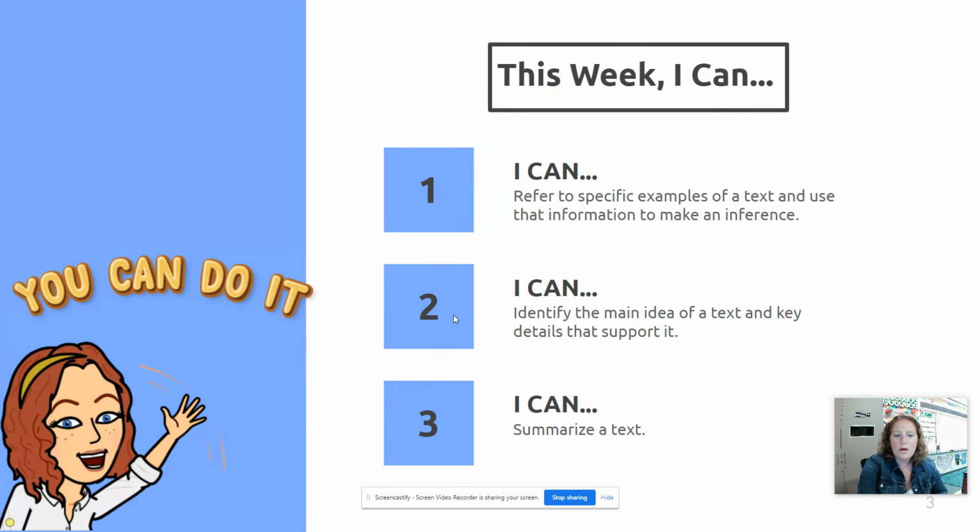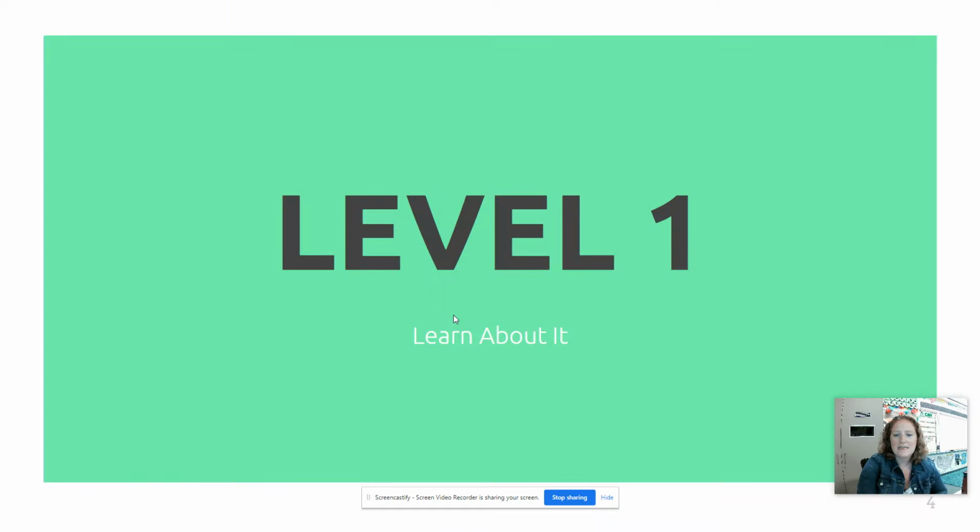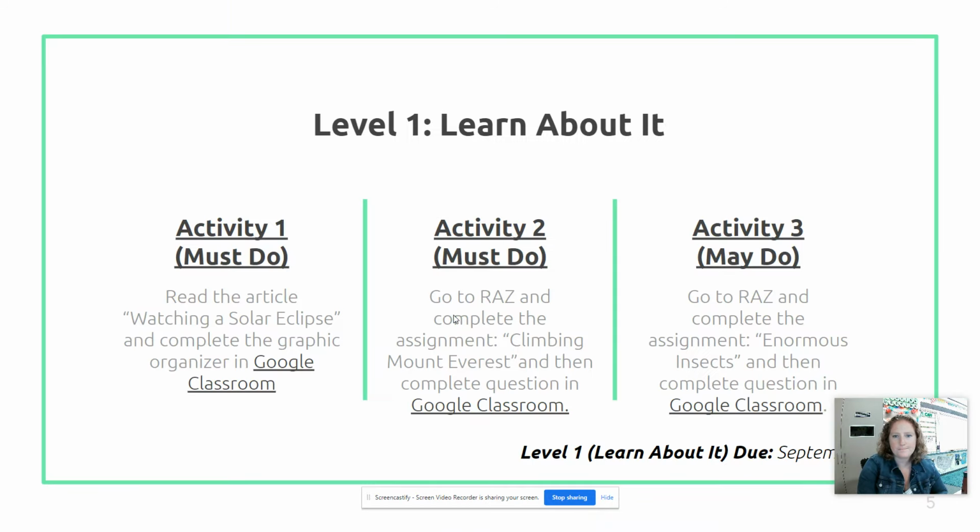I can. What will you be able to do by the end of the week? I can refer to specific examples of a text and use that information to make an inference. I can identify the main idea of a text and key details that support it. And I can summarize a text. Now let's start learning. Level 1, learn about it.